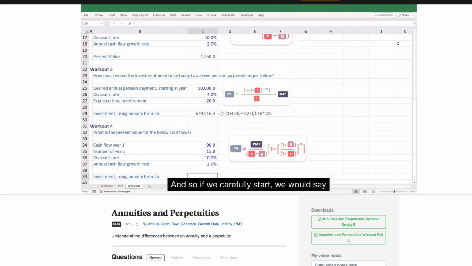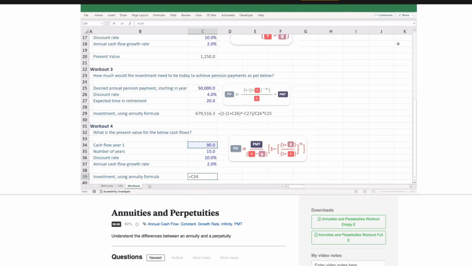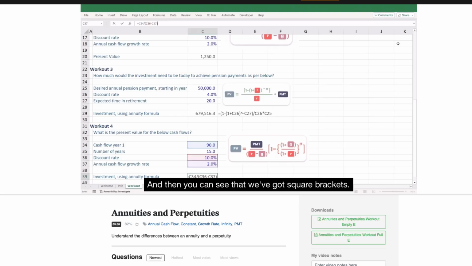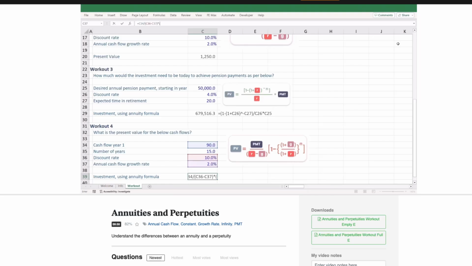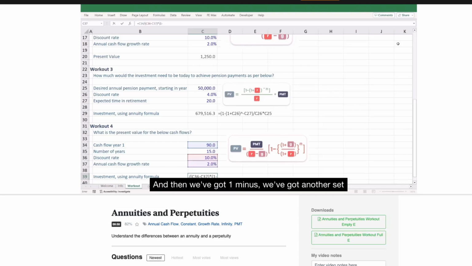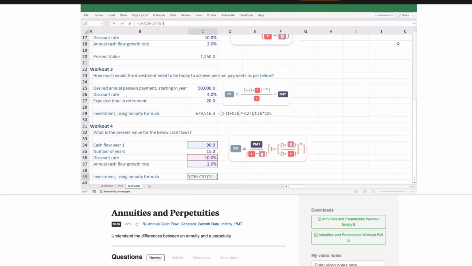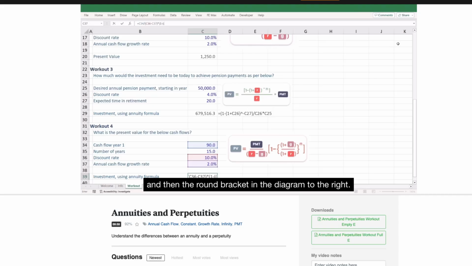And so if we carefully start, we would say the first thing is the payment, and divided by, open bracket, R minus G, close bracket. And then you can see that we've got square brackets. Now, let's not use square brackets in Excel. Let's just use more round brackets. It's just the different types of brackets to try and create clarity here. And then we've got 1 minus, and we've got another set of brackets. And then interestingly, another set of brackets. So that represents the squiggly bracket and then the round bracket in the diagram to the right.